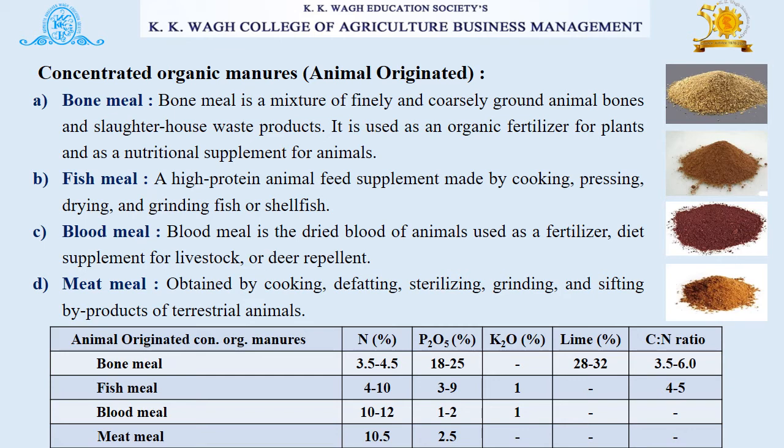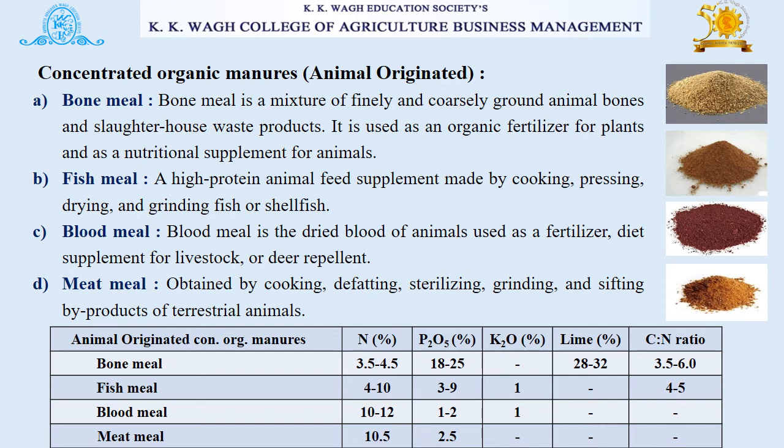Fish meal is a high protein animal feed supplement made by cooking, pressing, drying, and grinding fish or shellfish. Next is blood meal. Blood meal is the dried blood of animals used as a fertilizer, diet supplement for livestock, or deer repellent. Next is meat meal, which is obtained by cooking, defatting, sterilizing, grinding, and sifting byproducts of terrestrial animals.